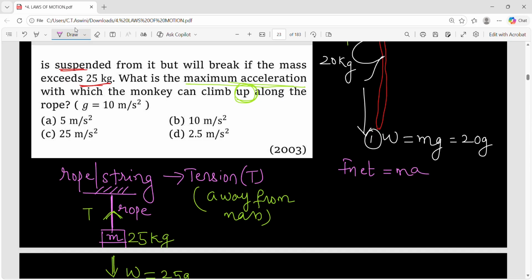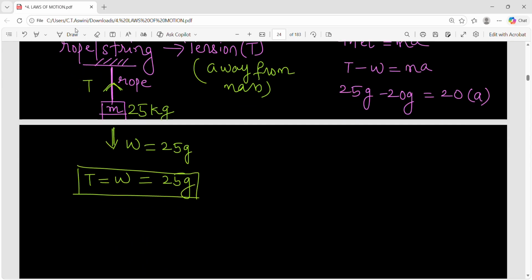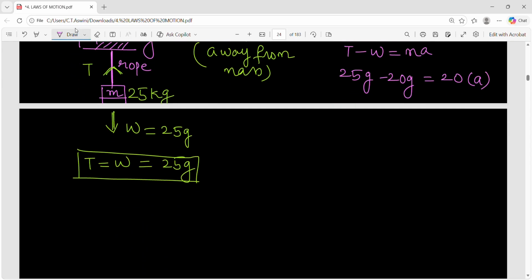Monkey is moving upward. That means the upward side force is more. So T, tension, minus weight is equal to m into a. Tension is 25 g. Weight is 20 into g. And mass of the monkey is 20. Acceleration we don't know. Simplify this. How much will you get? 5 into g is equal to 20 into a.